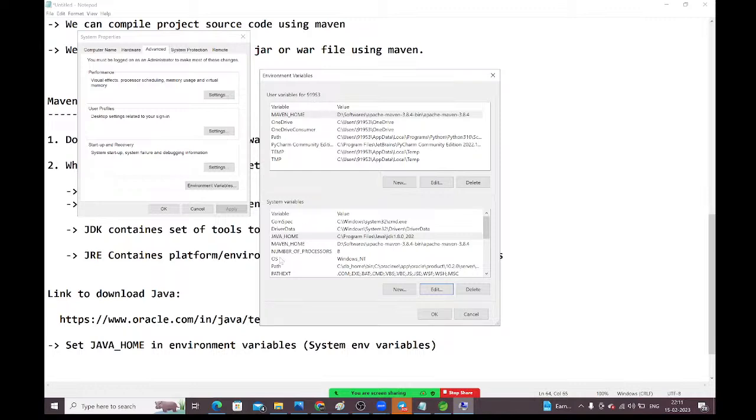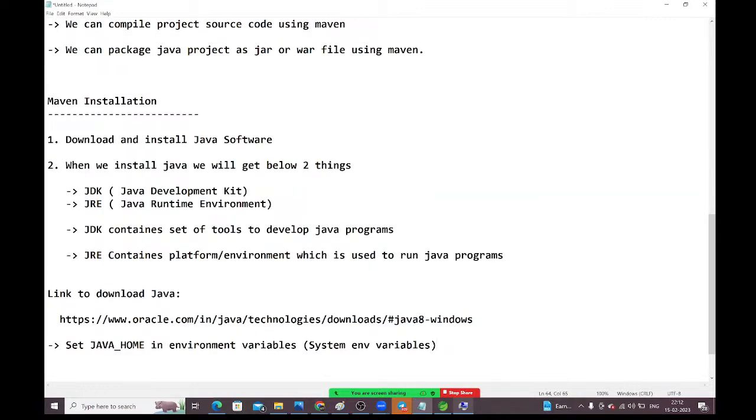So now where we need to create this? We need to create under system variables, not under user variables. If you create under user variables, only this user can use it. If you create under system variables, it will be applicable for the entire system. Okay.